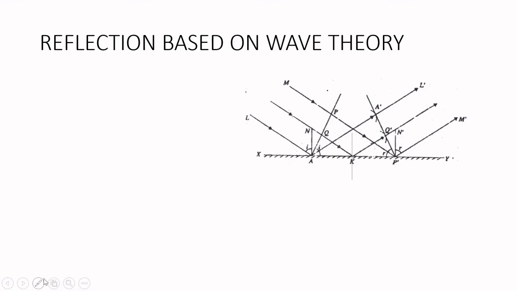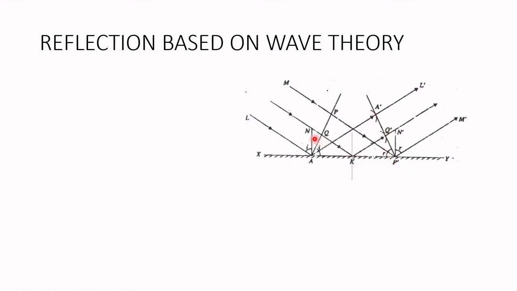So here in the figure, we have shown the incident wavefront called AP and the reflected wavefront called A prime P prime, or A dash P dash. The rays of light falling on this reflecting surface reach the reflected wavefront at the same time. Whether they fall on point A, or K, or P dash, they all reach the reflected wavefront at the same time.